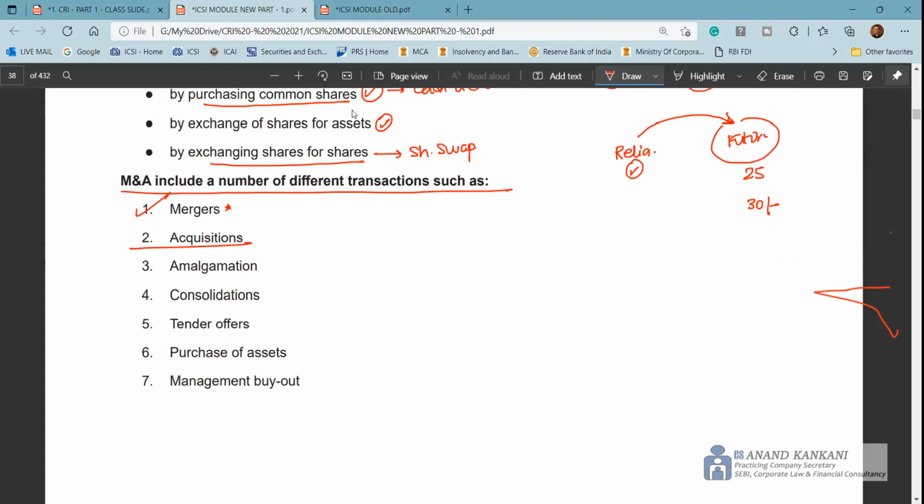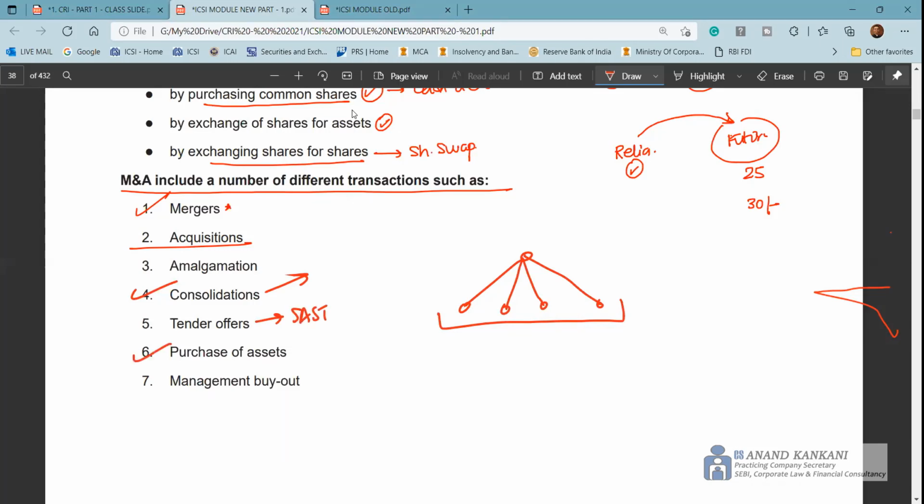M&A can take place in a different way: mergers, acquisition, amalgamation, consolidations. Now, what happens in case of consolidation? Companies in the same group consolidate. So you have a common parent company which has multiple subsidiary companies. Now they all consolidate and they become one. So that's consolidation. Tender offers is basically your open offer, the SAST regulation, takeover regulation.